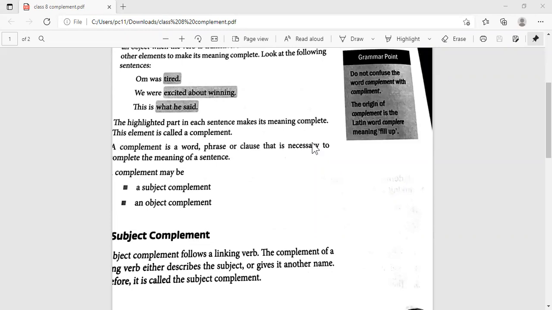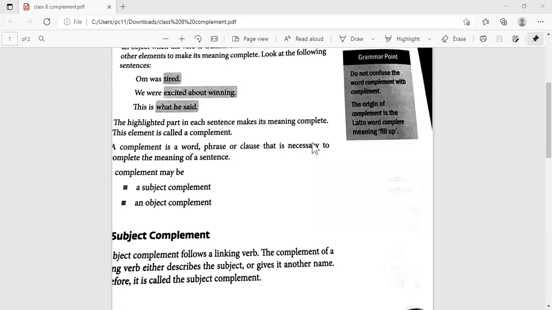There are many kinds of words that can act as a complement, because when we add more meaning to the subject or the object, it can be a noun, an adjective, an infinitive, a participle, or a phrase. So it could be one word, or it can be a group of words. These are the complements.